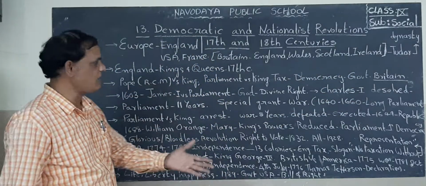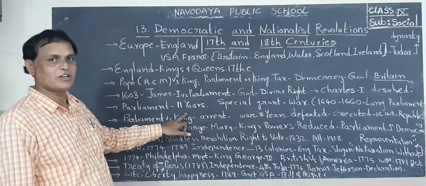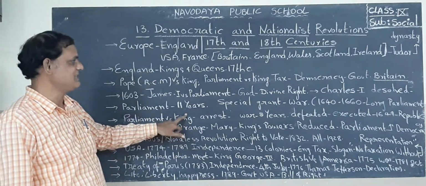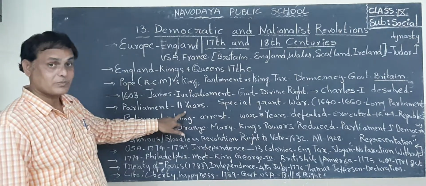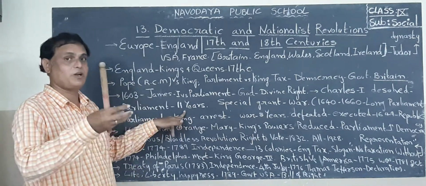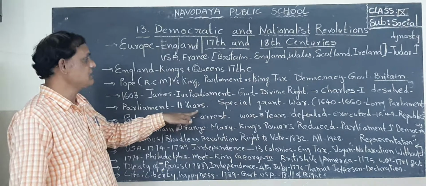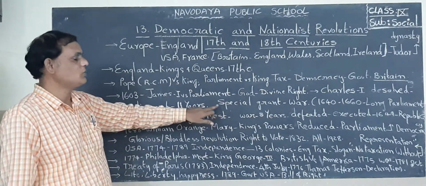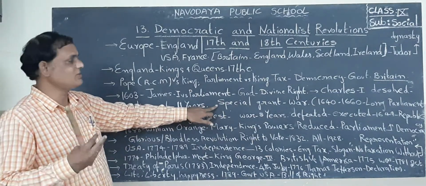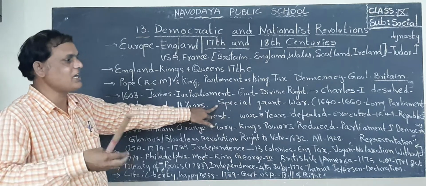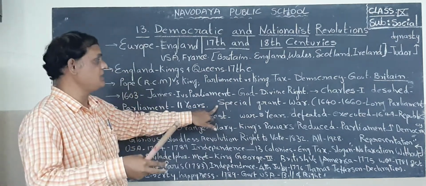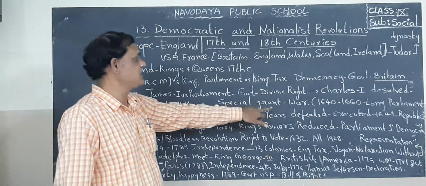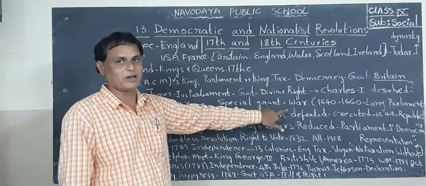Without the consent of Parliament, he ruled the country for 11 years. But he needed money for wars, so he asked Parliament to grant special grants for war.